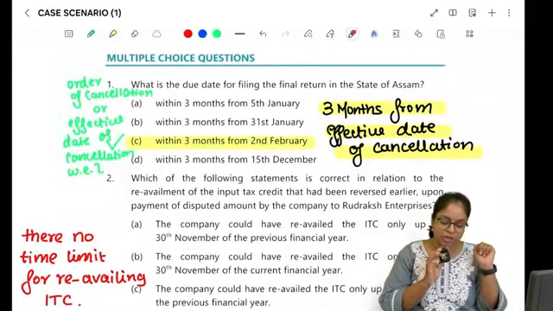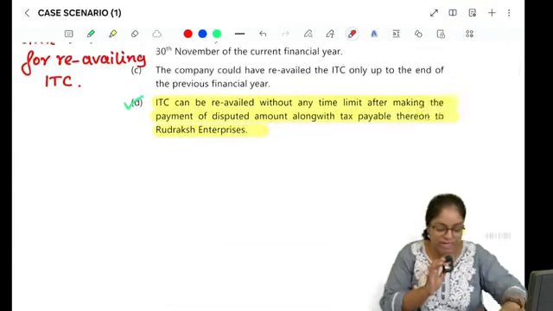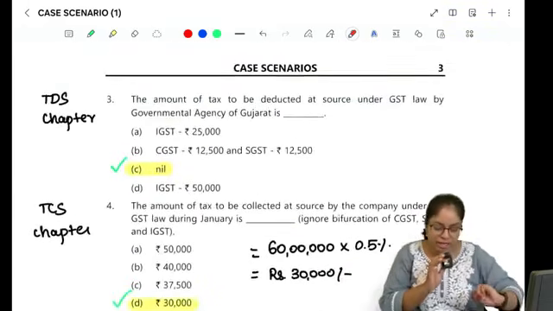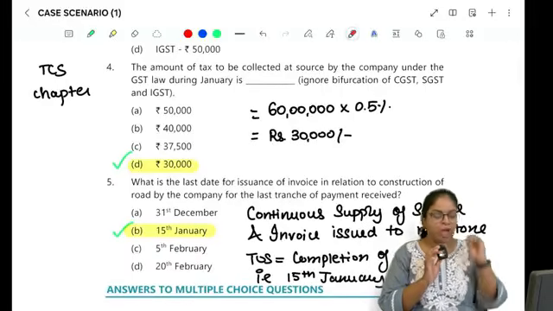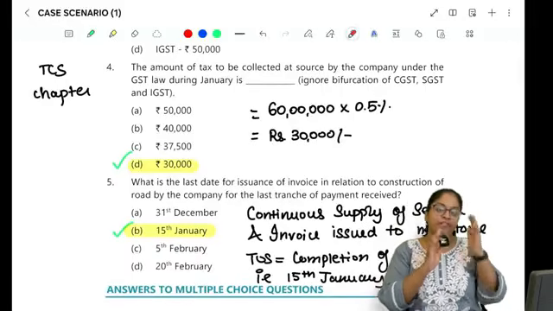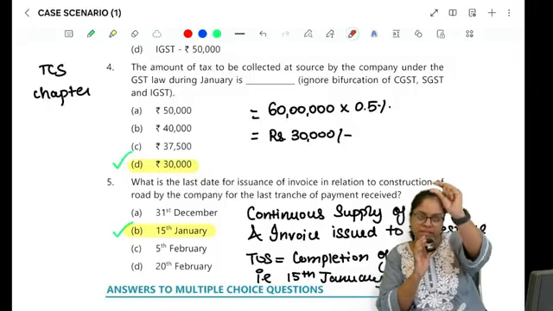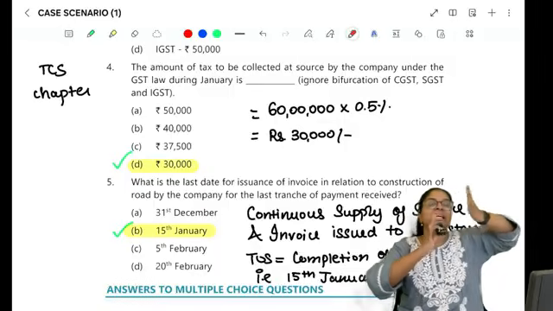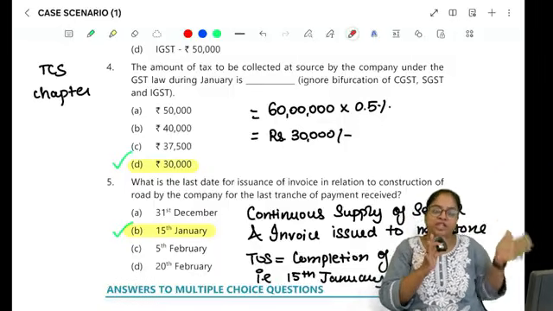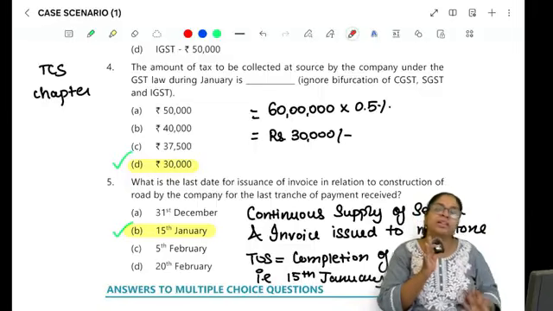Like if you see the first concept, it is related to returns chapter. The second concept is related to ITC chapter. The third concept is related to TDS. Then it is TCS. Then they have asked you something about time of supply. So there are different concepts that have been asked. We have case study wise told in this question what is the concept that is tested. In the second question of case study 1, what is the concept that has been tested, and created a booklet of 5 pages which comprises all the points and concepts that were covered in the case study.